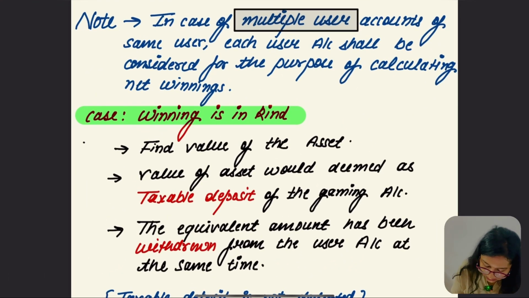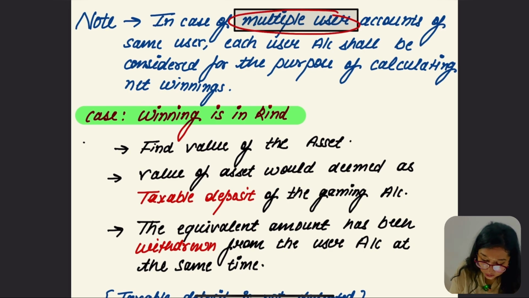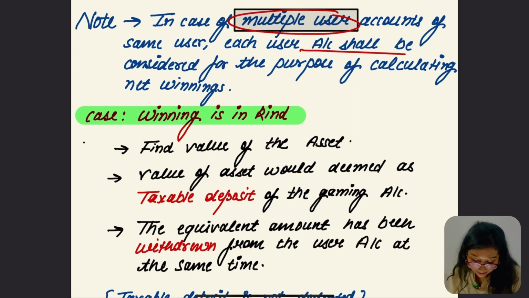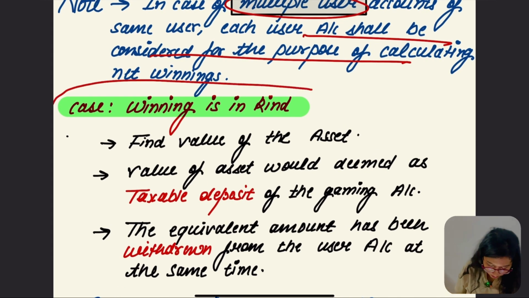Let's go for the other things written in the section. In case of multiple user accounts of the same user, each user account shall be considered for the purpose of calculating net winning. If the person has more than one user account, all of those accounts are going to be taken for computation of his net winning.